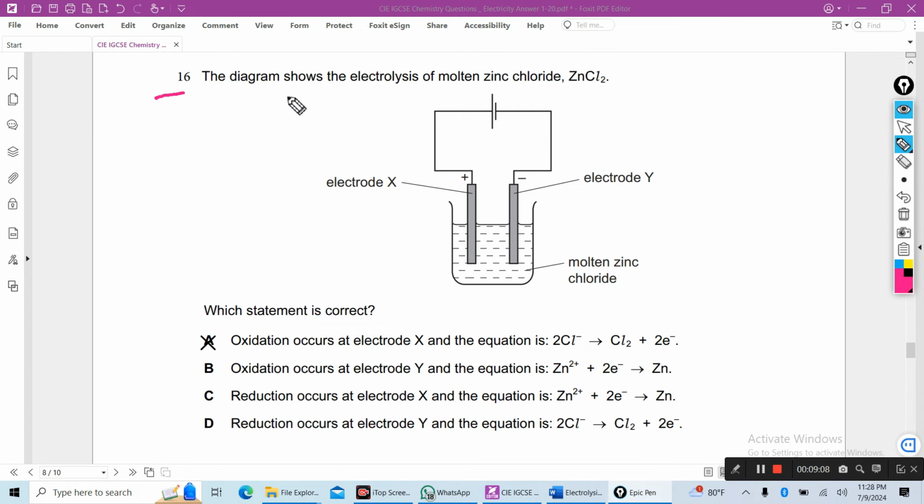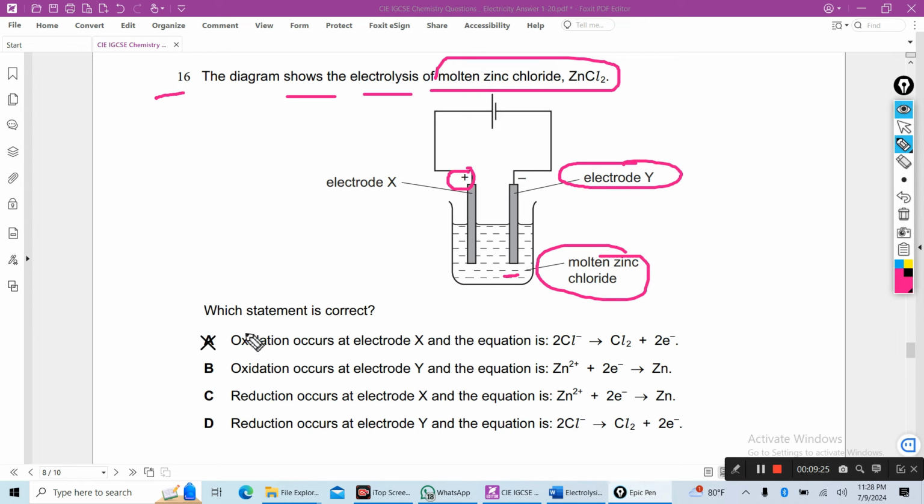(16) The diagram shows the electrolysis of molten zinc chloride. X is the positive electrode, the anode, Y is the negative electrode, the cathode, and the electrolyte used is molten zinc chloride. Which statement is correct? A is the correct answer.